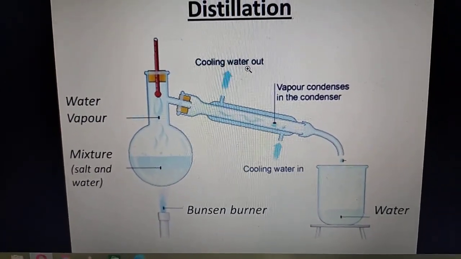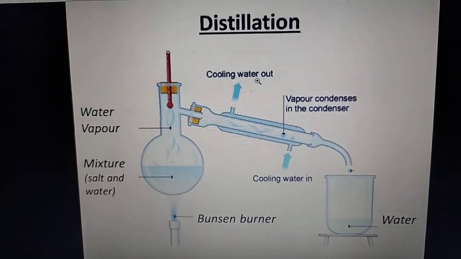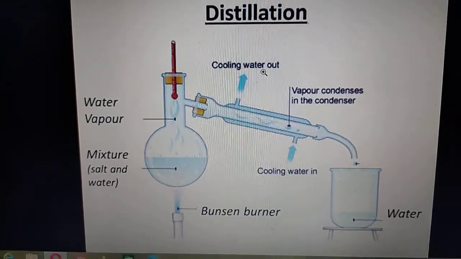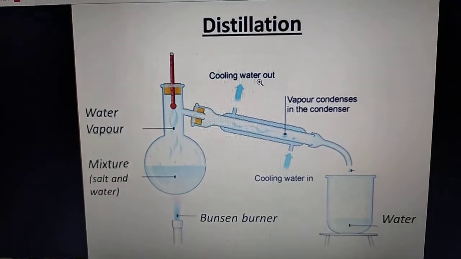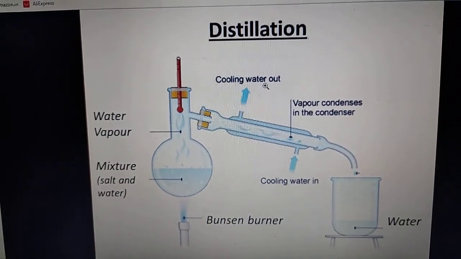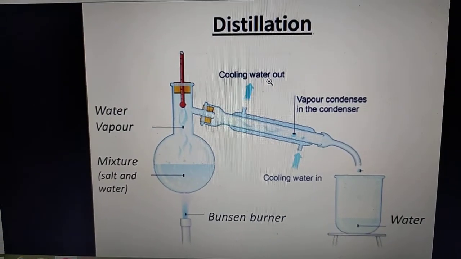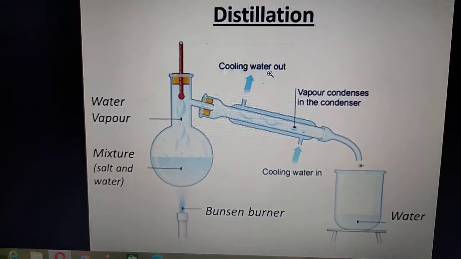Now see the setup of distillation. First of all, you have to set up the distillation apparatus. You can see the figure in your book. Now we have to separate salt from water. You have to get pure water.